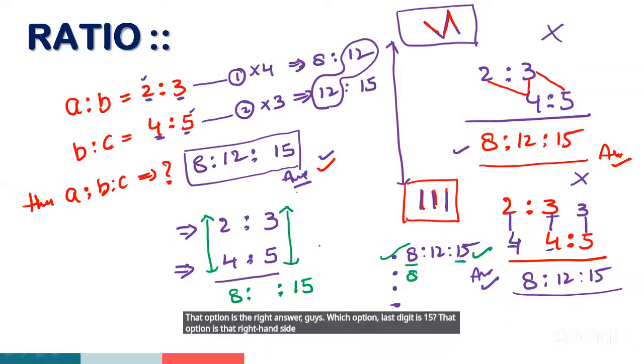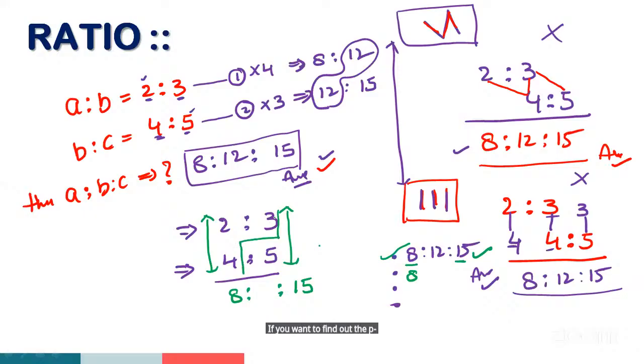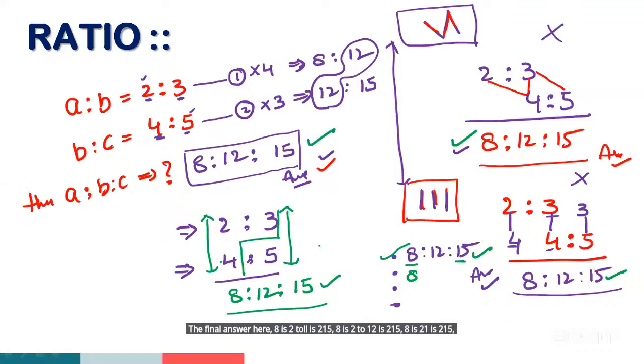If you want to find the B value, just multiply 4 3s are 12. The final answer here, 8 is to 12 is to 15. Is it clear, guys, all of you? How to find the ratios? Any doubts regarding these 4 methods?